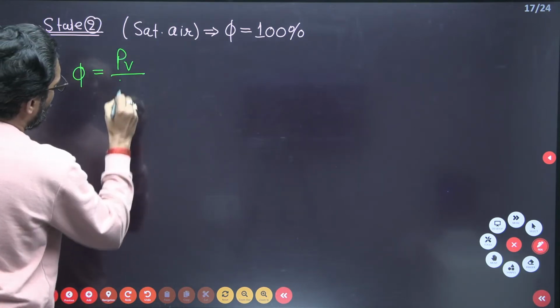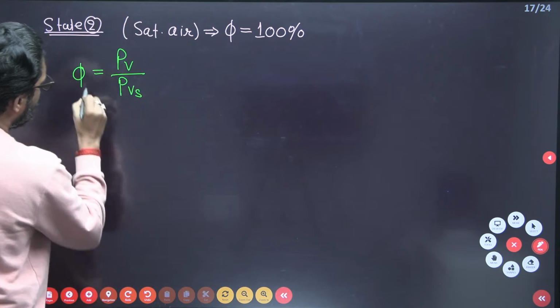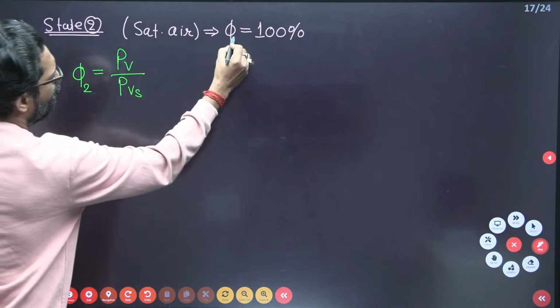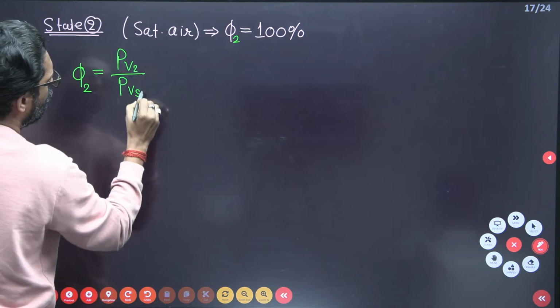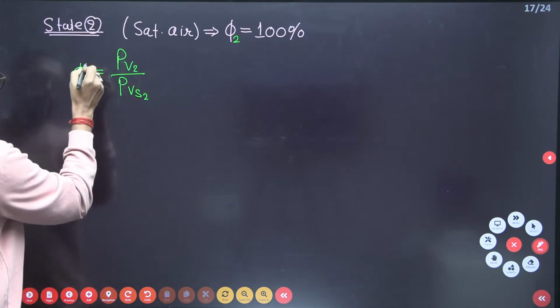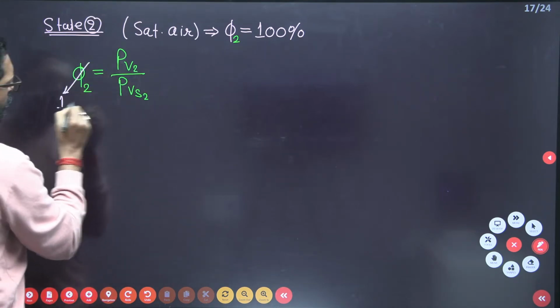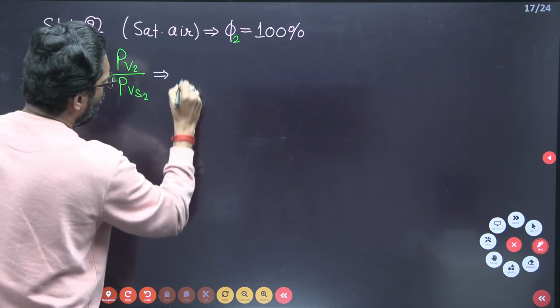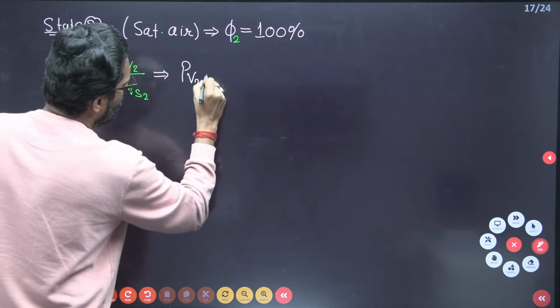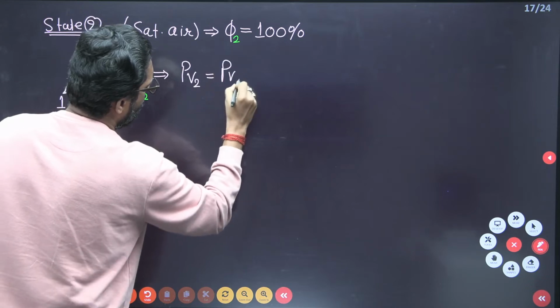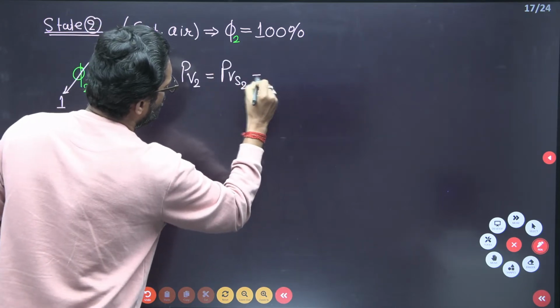Again, phi is PV divided by PVS at point 2. So PV2 is the same as the partial pressure of water vapor under saturation condition at 2.